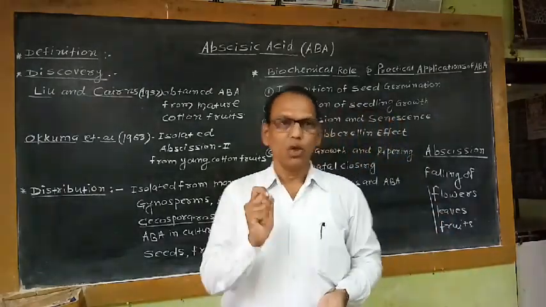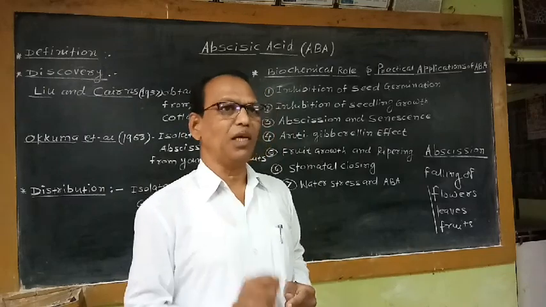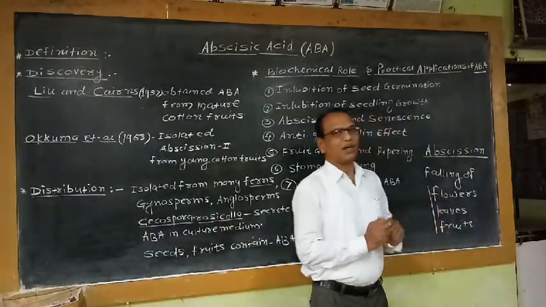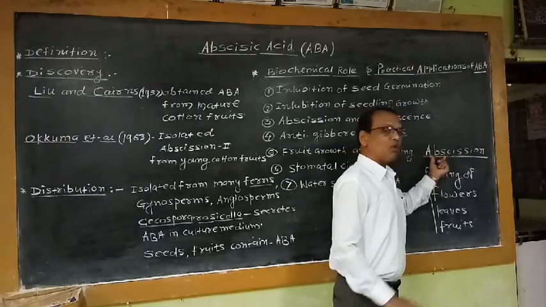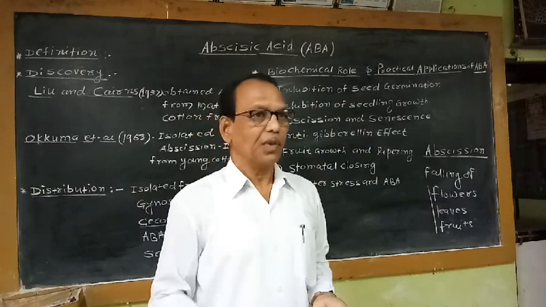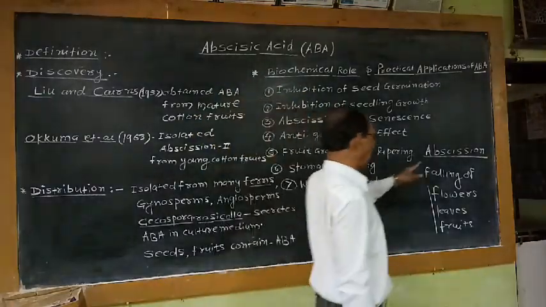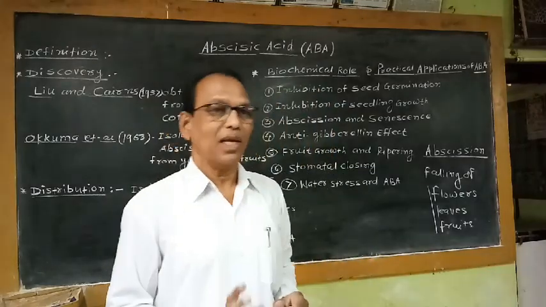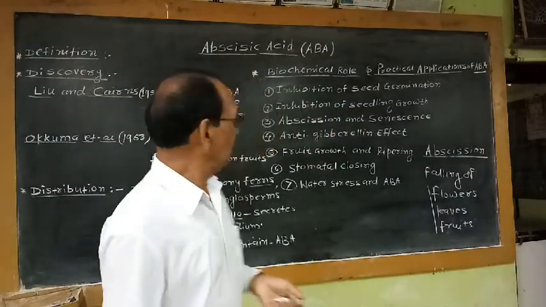This zone, which is responsible for shedding of the fruits, leaves, as well as flowers from the plant, is commonly called the abscission zone. That means the major role of this hormone is in the formation of this abscission layer or abscission zone. That's why the name is given to this compound as abscisic acid or ABA.